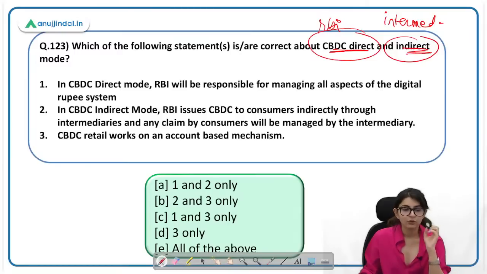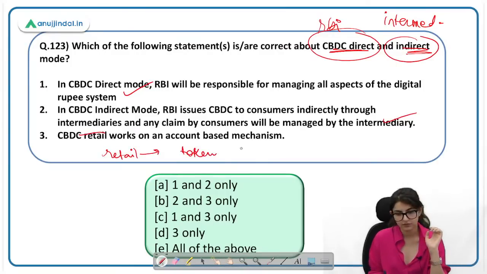Please write down the answer number as well. 123. CBDC direct mode, RBI will be responsible for managing all aspects of the digital rupee system. ये तो मैंने बता दिया. Yes. CBDC indirect mode, RBI issues CBDC to consumers indirectly through intermediaries, and any claim by customer will be managed by the intermediary. This is also correct. CBDC retail works on account based mechanism? CBDC wholesale works on account based mechanism. Retail works on token based mechanism. So here statement 3 is incorrect. 1 and 2 are correct. Answer will be what? A.